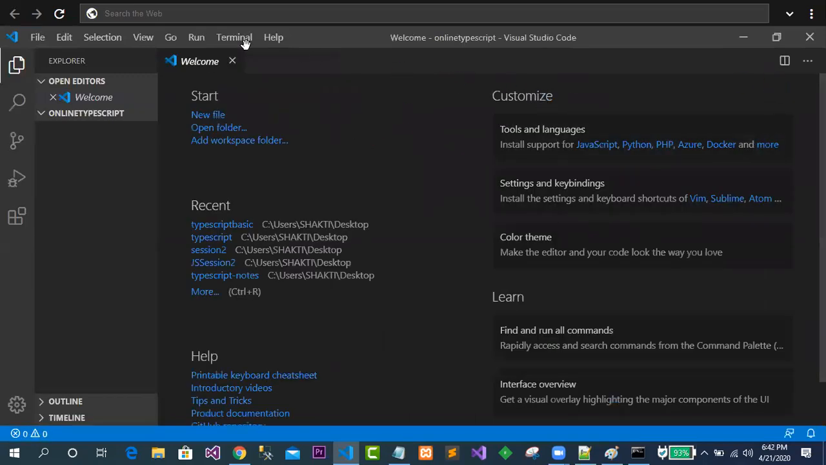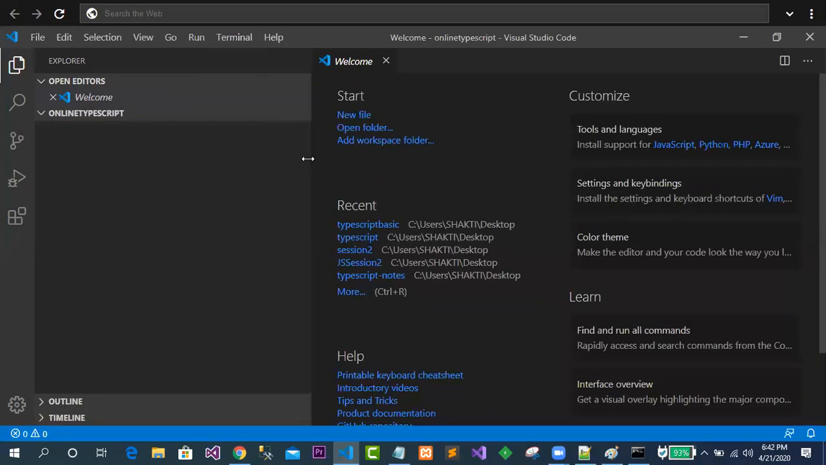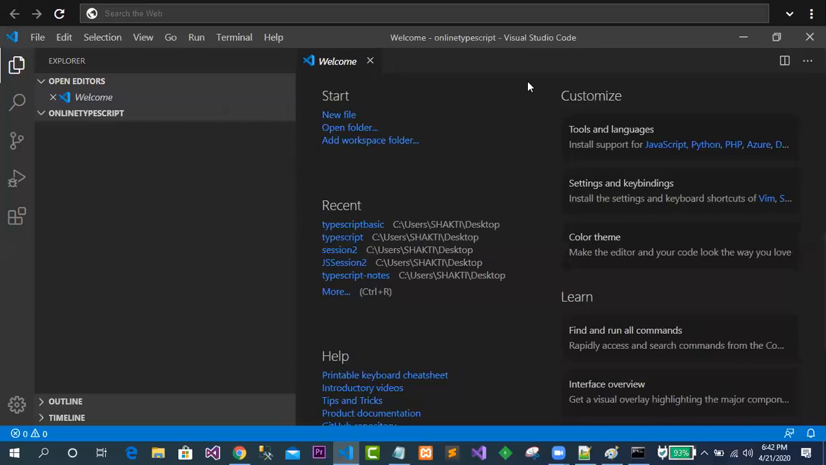So now you can see this is how exactly Visual Studio Code looks like, and it is showing your folder name. In this case, online TypeScript is the folder name, and this option is for a new file, and this is for a new folder inside it. If you want to create another folder inside the folder, then you can click on this icon.